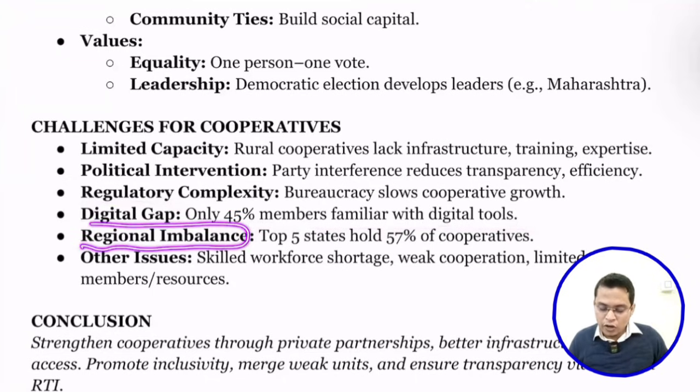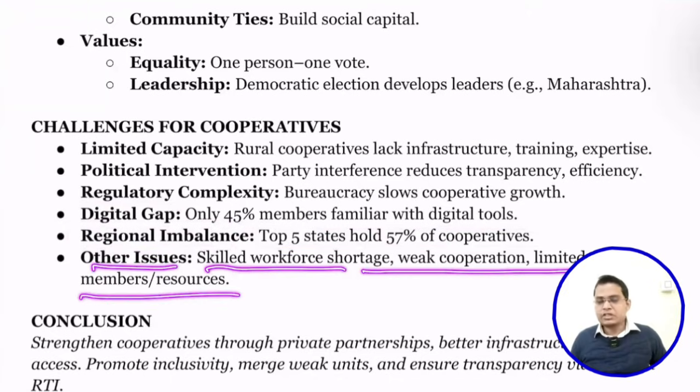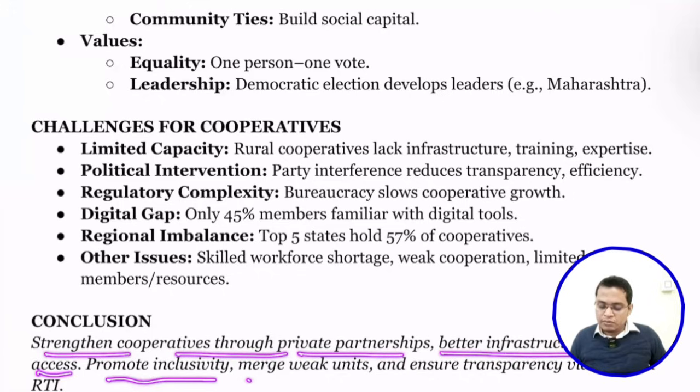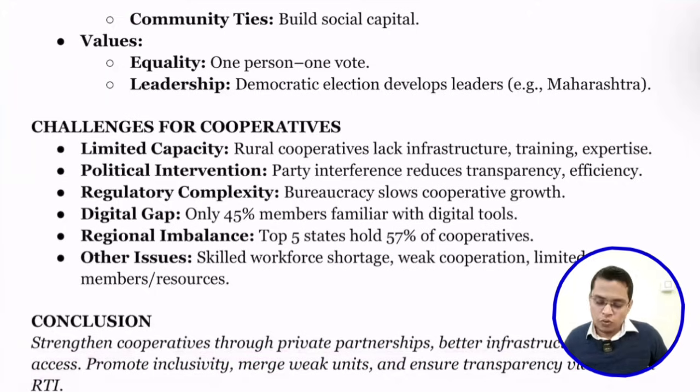So, regional imbalance: only the top 5 states hold 57% of the cooperative societies. That means only the western and southern states are good at cooperative societies. The rest we need to promote. Another issue is skilled workforce shortage, weak cooperation and limited members and resources. So these are a few limitations for the promotion of cooperative societies. Okay. So strengthening cooperative societies through private partnership, better infrastructure and technology access, promoting inclusivity, merging weak units and ensuring transparency, like RTI, helps in achieving the goal.